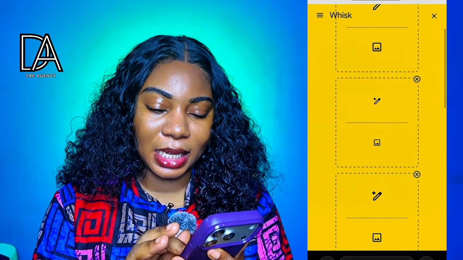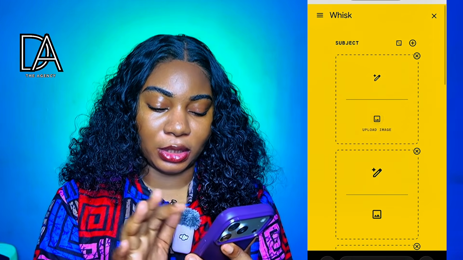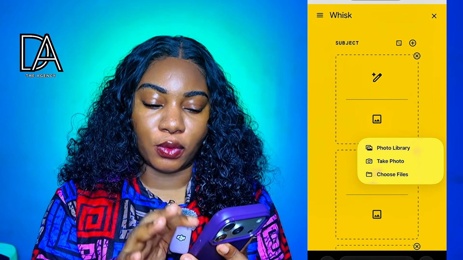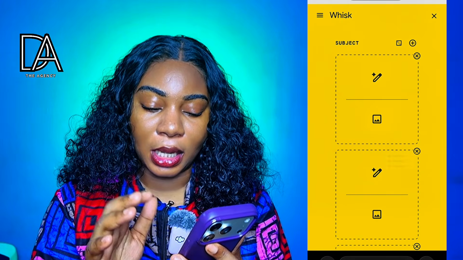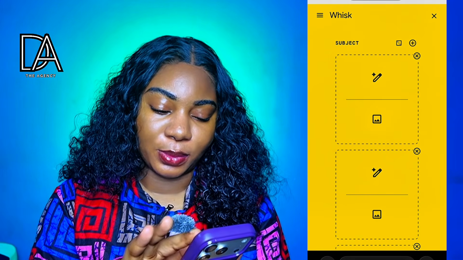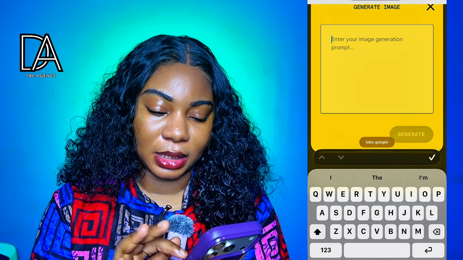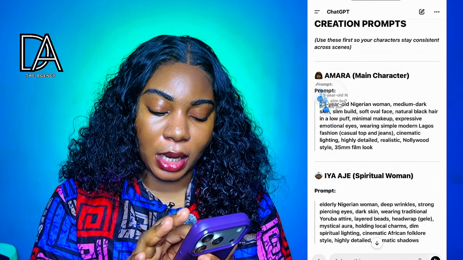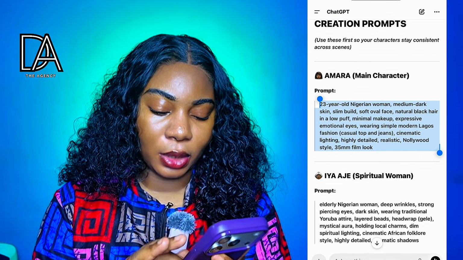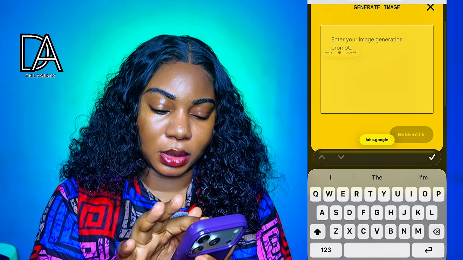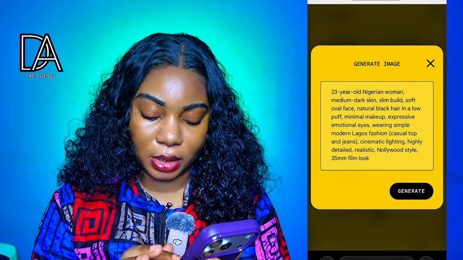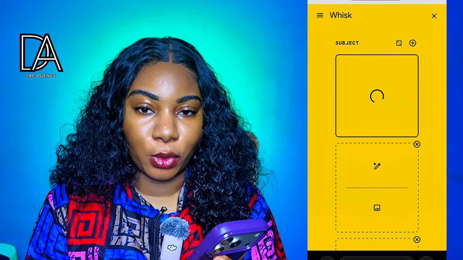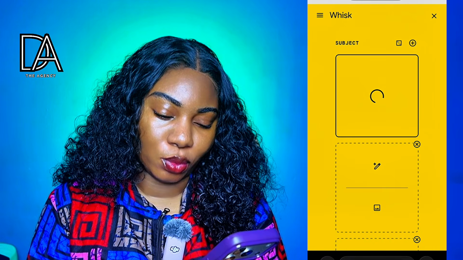Now you can either decide to use a picture. I agree. Go to your photo library and pick a picture of what you want your characters to look like. But remember, we did a prompt in ChatGPT. So you see this place that has text, enter text. We go back to ChatGPT and copy our prompt, click on it and put it, bam, and generate. It will generate an image for you.